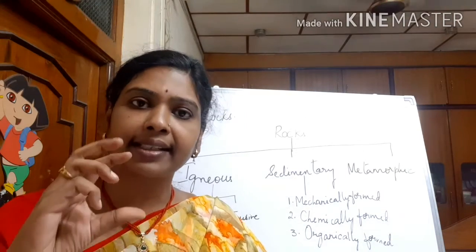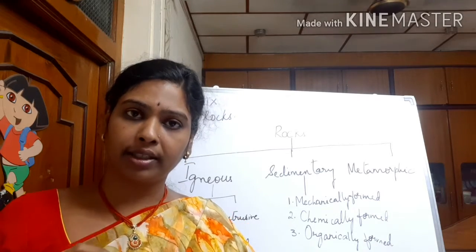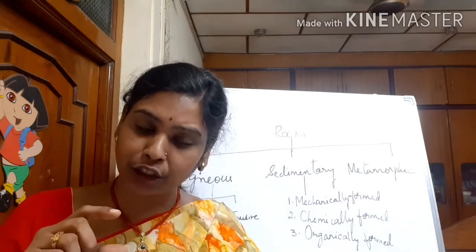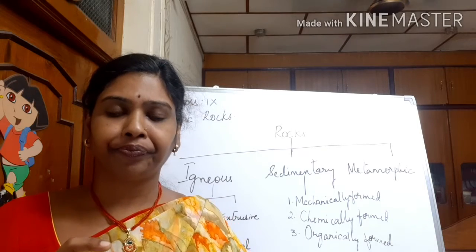These deposits get consolidated and form mechanically formed sedimentary rocks. Some examples are sandstones, conglomerates, siltstones, etc.